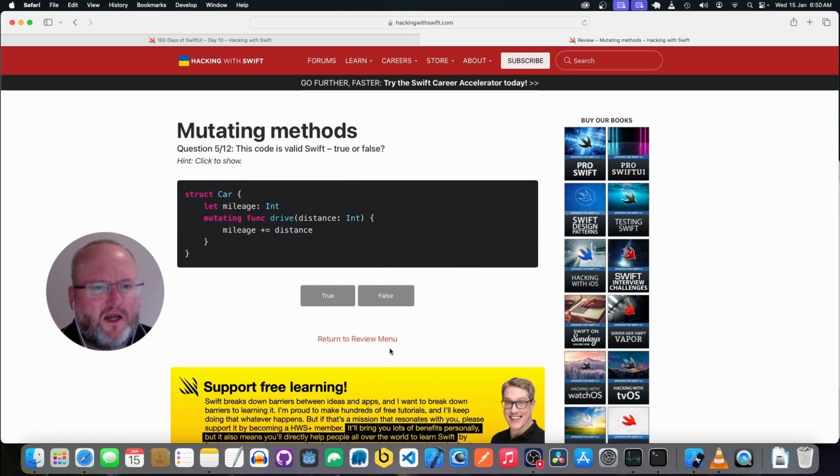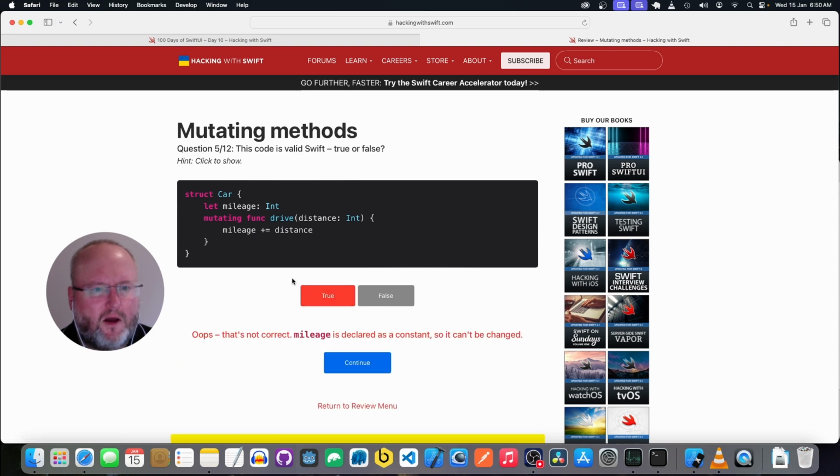Right, we have a struct Car. We have a property mileage, which is an Int, and a mutating function drive with distance as an Int, and it just adds the distance to the mileage. Yeah, this looks valid. Oh, it's a let and not a var.